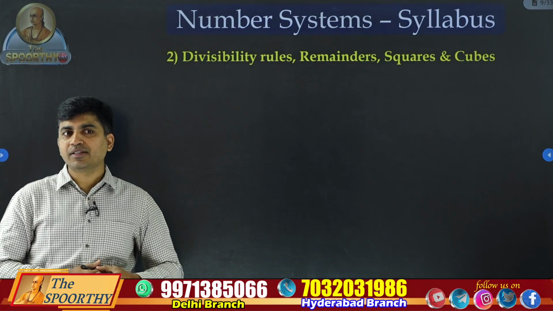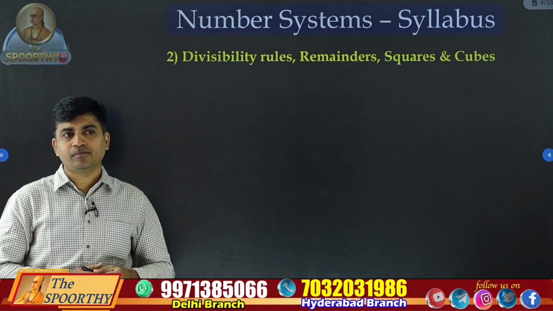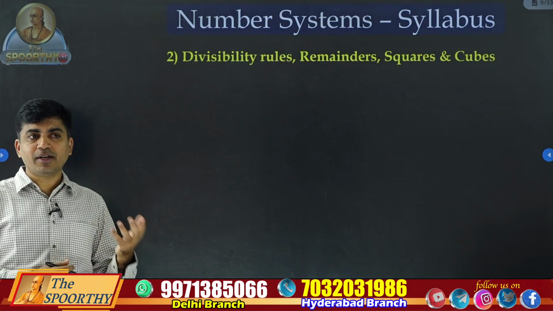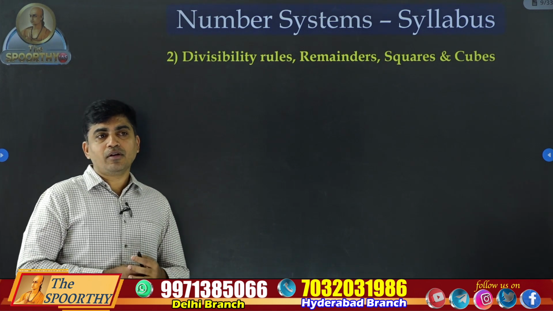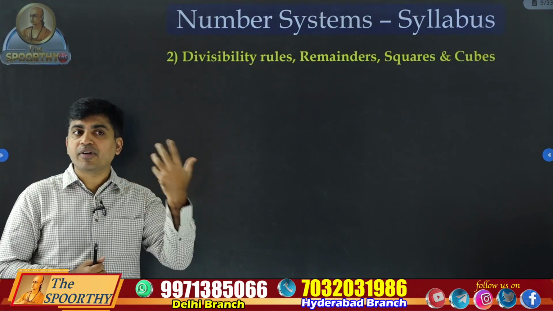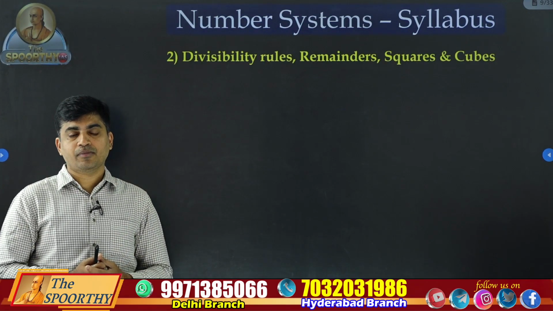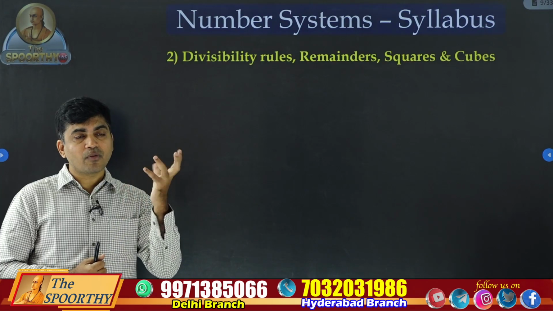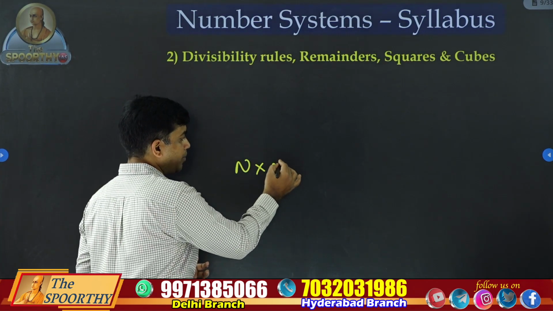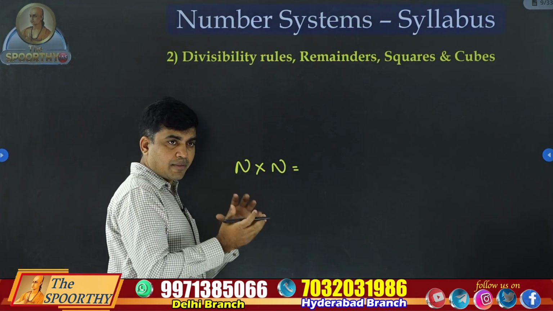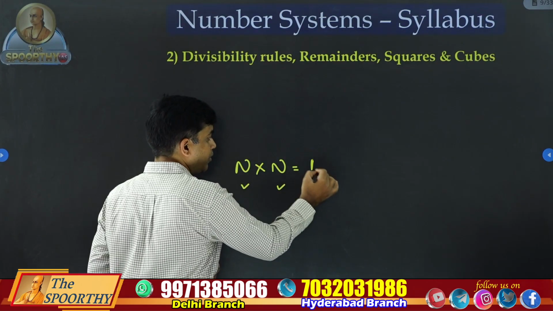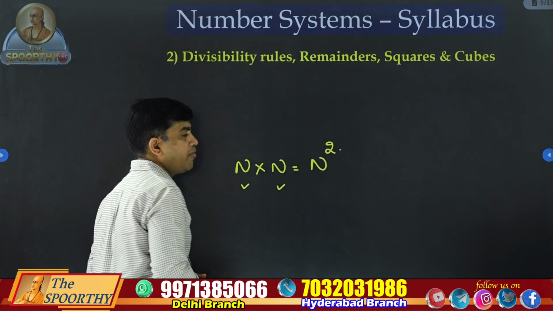Normally, what are squares and cubes? 3 square, 5 square. Squares and cubes up to 30, squares we need to remember. That is important. What is the definition of a perfect square number? What do you mean by square? If a number is multiplied by itself, the same number, it is called a perfect square.